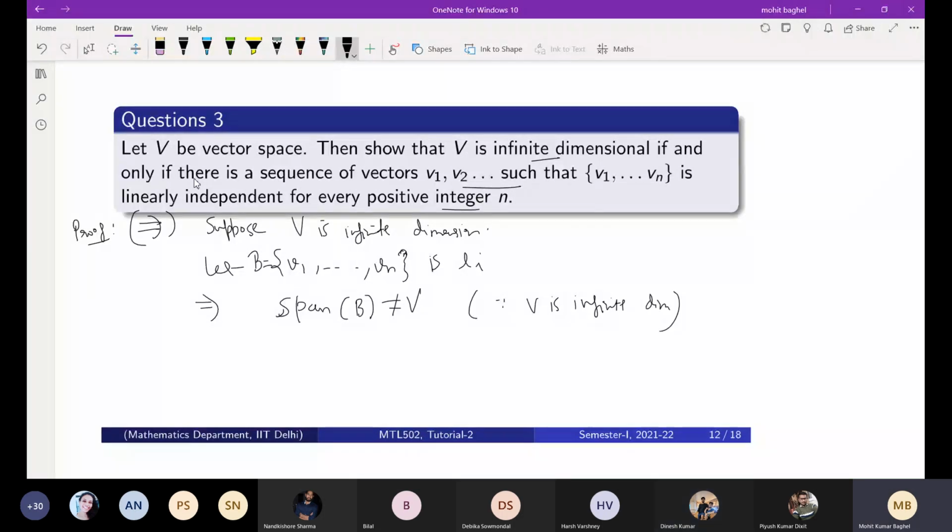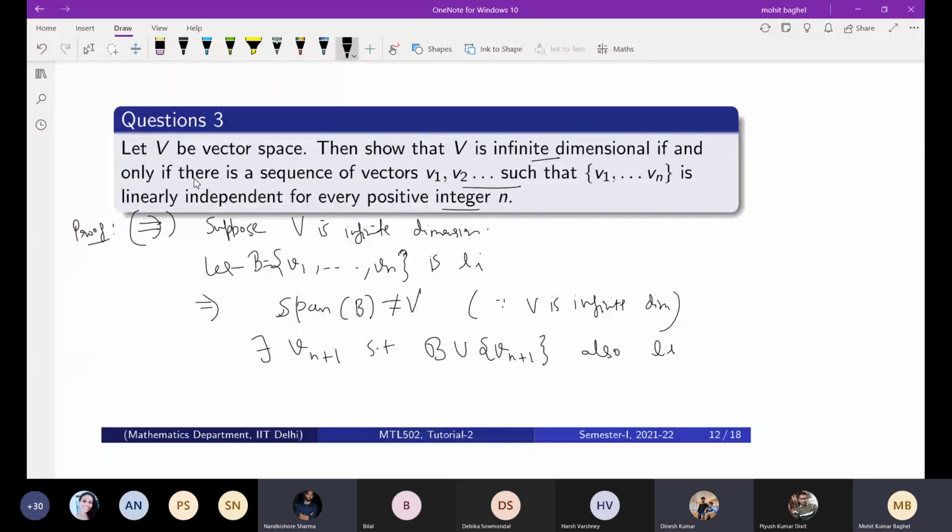Now, the span of B is not V, so there exists another vector Vn plus 1 that does not belong to B, such that B union Vn plus 1 is also linearly independent.